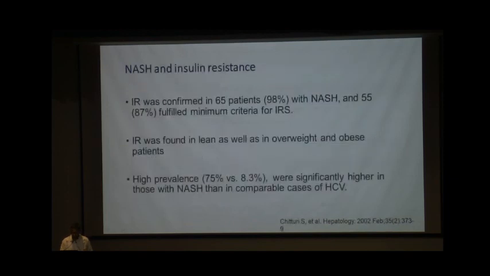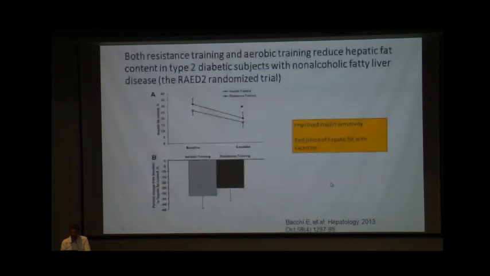Another study from Hepatology studied insulin resistance in confirmed NAFLD patients, where 98% of these patients had insulin resistance, and there was a significantly high prevalence of insulin resistance as compared to matched patients of hepatitis C etiology.